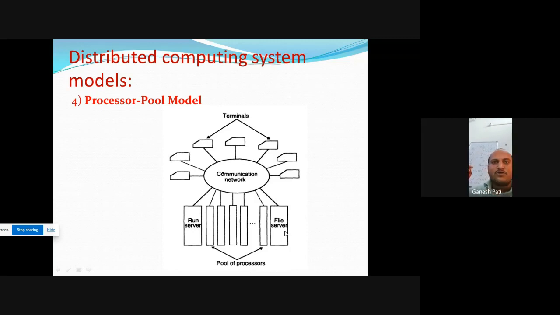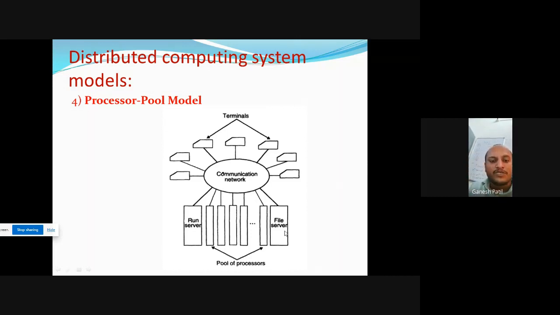We will take all the processor power from those idle servers and provide this processor power to the particular client machine that needs processor power.